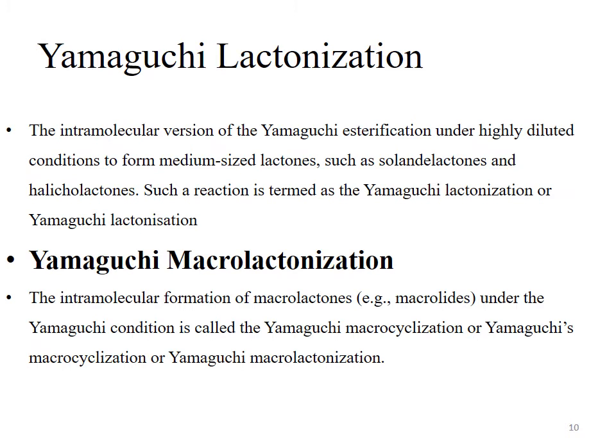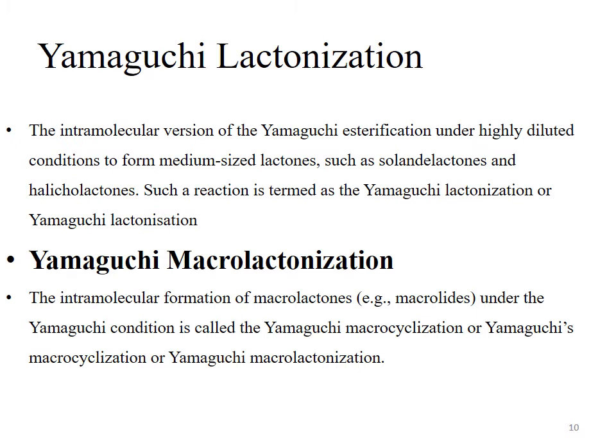What is Yamaguchi macrolactonization? The intramolecular formation of macrolactones. Remember, macro means larger sized rings, larger sized cyclic esters. The cyclic esters which contain a larger ring are called macrolactones, which are also called macrolides. Under the Yamaguchi condition, this is called Yamaguchi macrocyclization or simply Yamaguchi macrolactonization reaction.